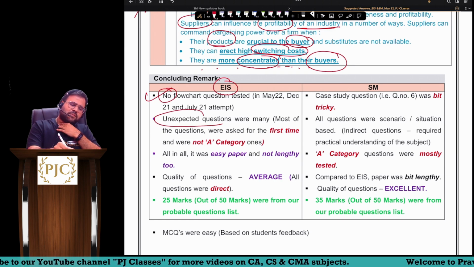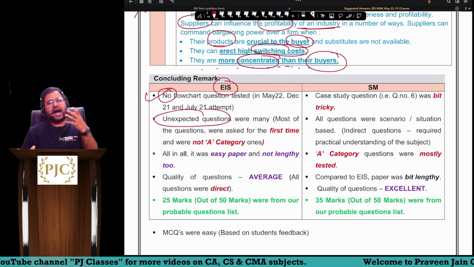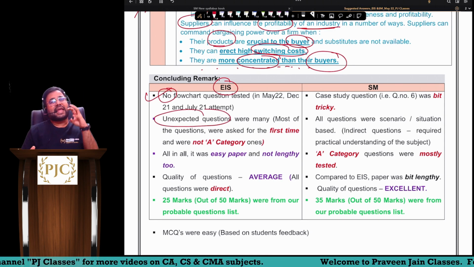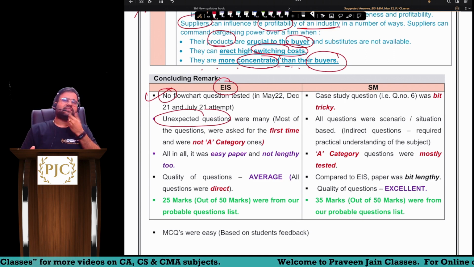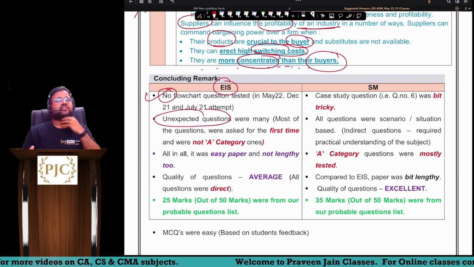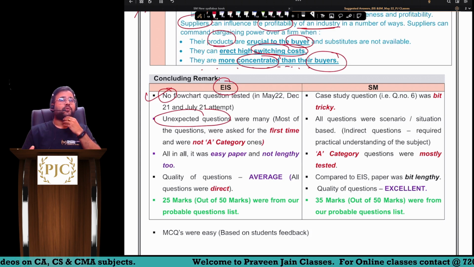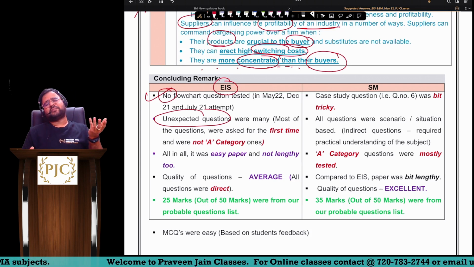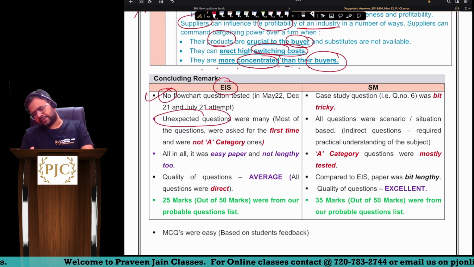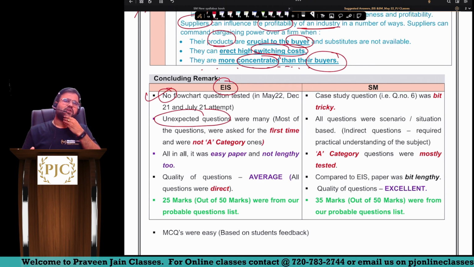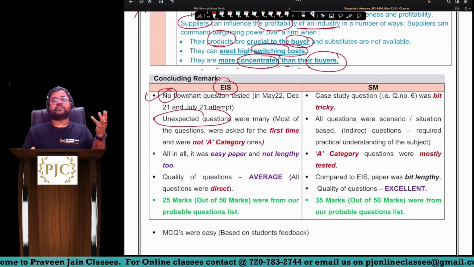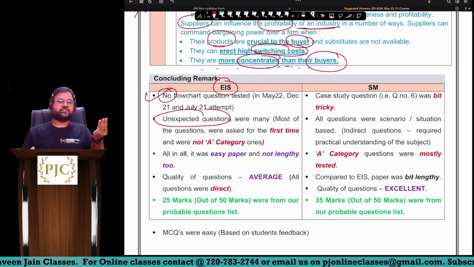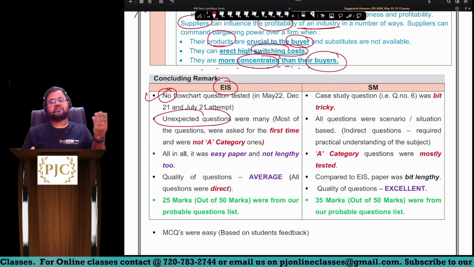Now, most of the questions which were asked in the exam were not A category questions. For example, in chapter number 4, virtualization is there, grid computing is there, cloud computing is there, BYOD is there, green IT is there. We have something called Web 3.0, 4.0. So there were various questions which could have been tested. Okay, but those were not.